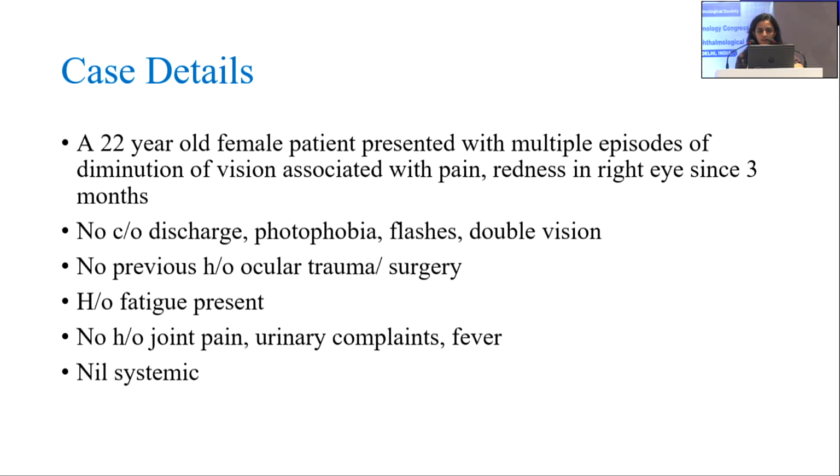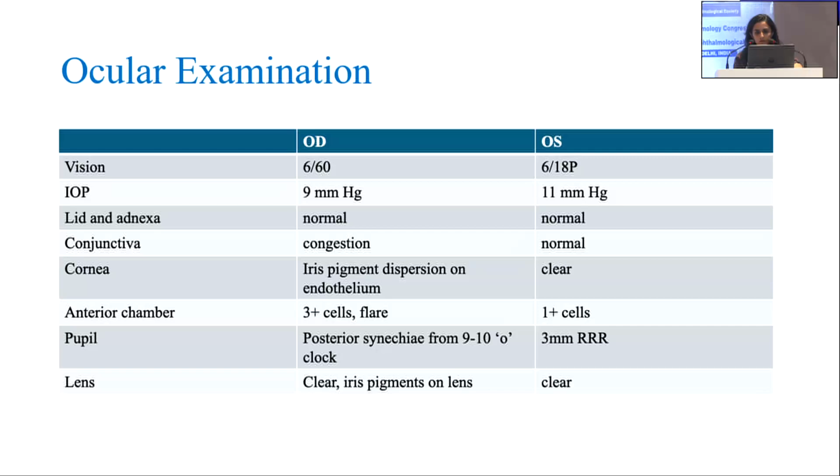So, in my case, a 22-year-old female presented to the OPD with multiple episodes of diminution of vision associated with pain and redness in the right eye since 3 months. There were no complaints of discharge, photophobia, flashes, double vision, and no previous history of ocular trauma or surgery. History of fatigue, however, was present. No history of joint pain, urinary complaints, or fever. She is nil systemic.